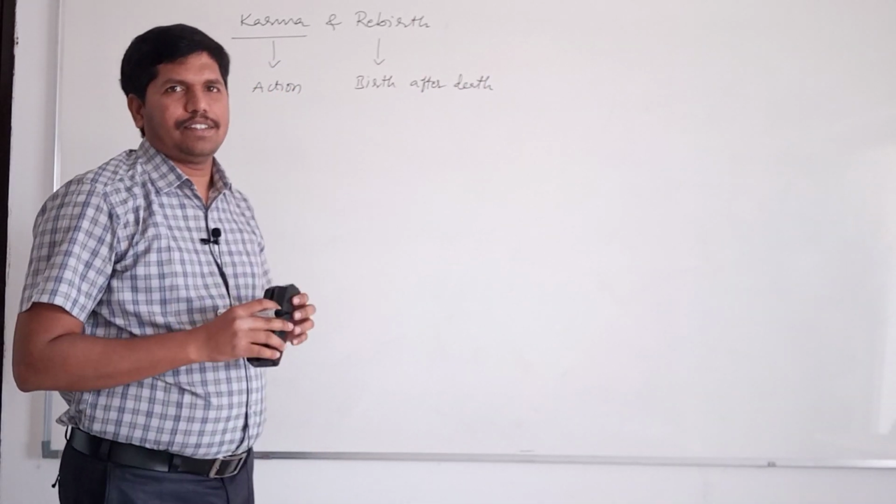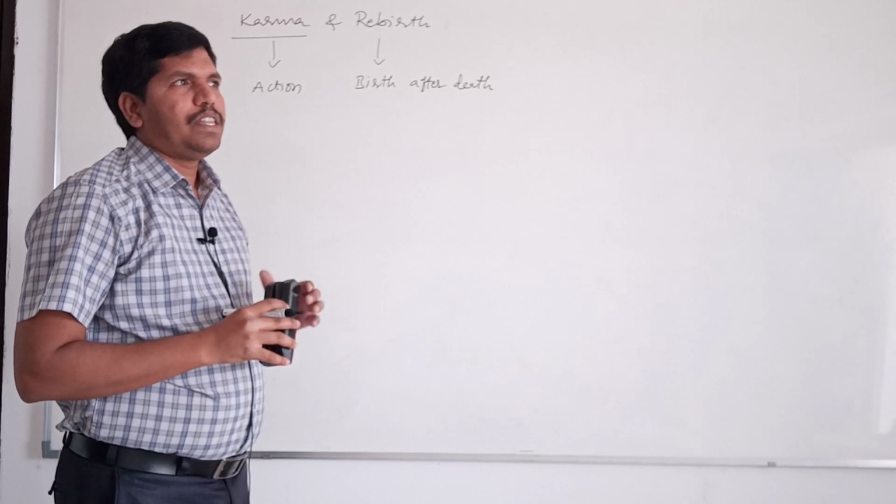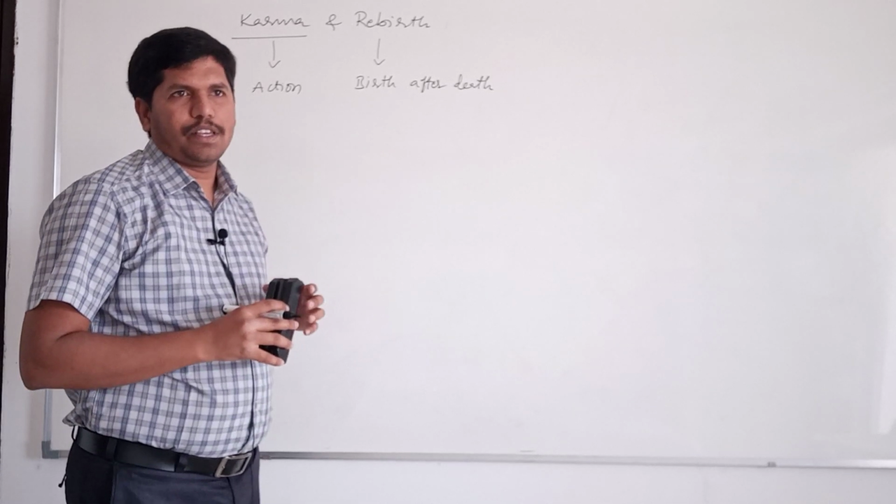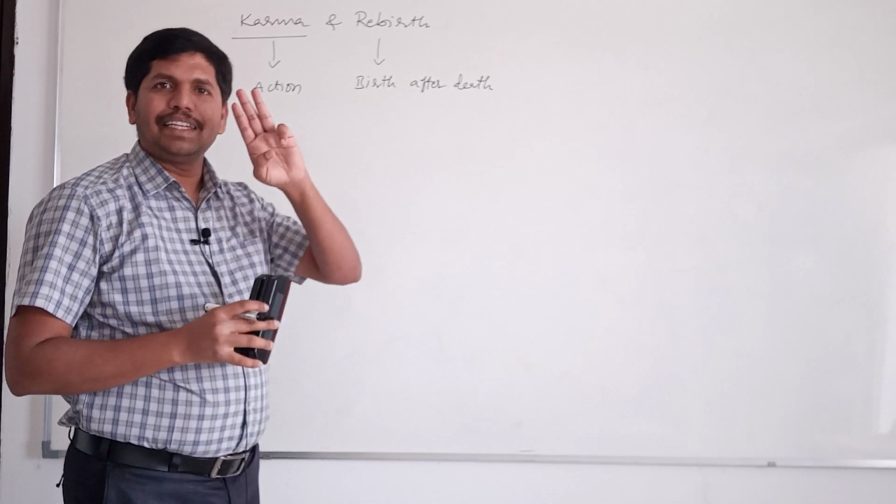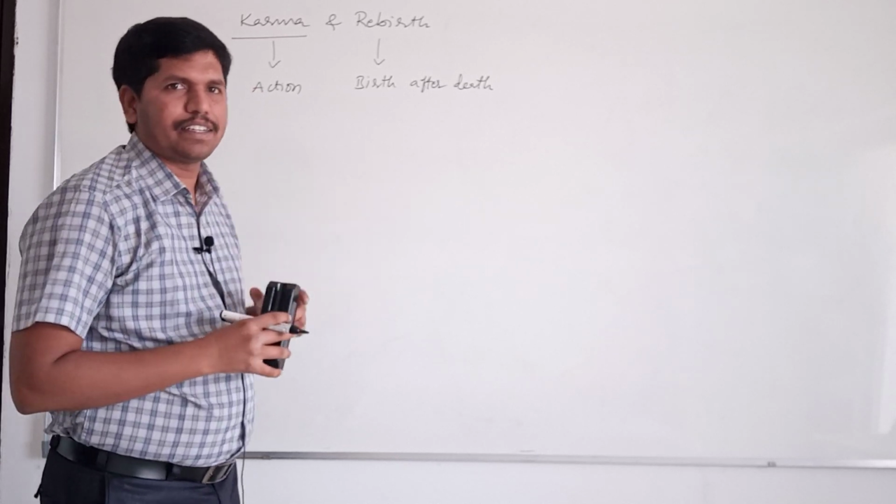Both are interlinked. The concept of karma and rebirth is based on three pillars or three doctrines.